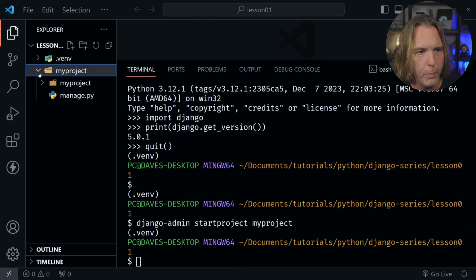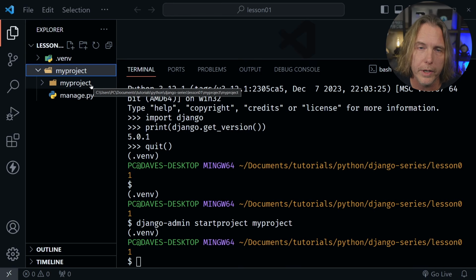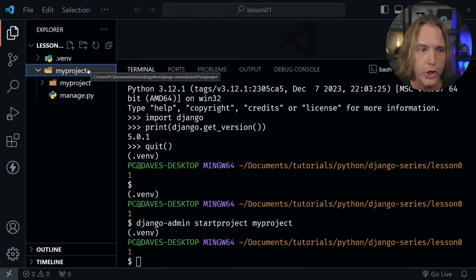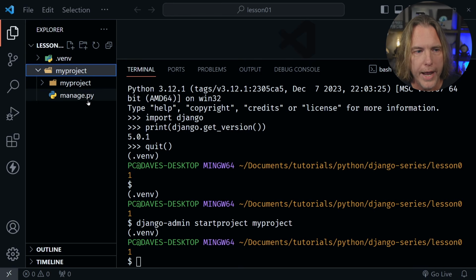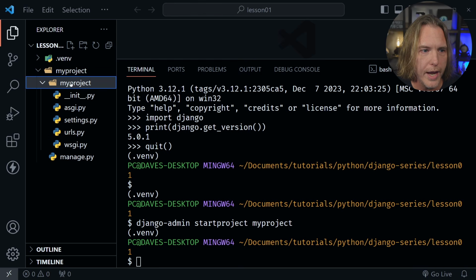After that, let's go ahead and open it, and we see another folder inside with the same name. That can be a little bit confusing, but that's actually what should happen. We also see a manage.py file. We will be using that to issue commands. We won't change anything in it, but we will use it. Now inside of this myproject folder, we see several other files as well, and we will be working with some of those today.